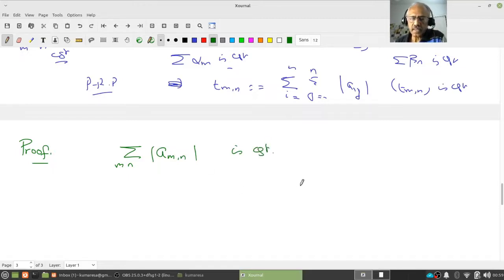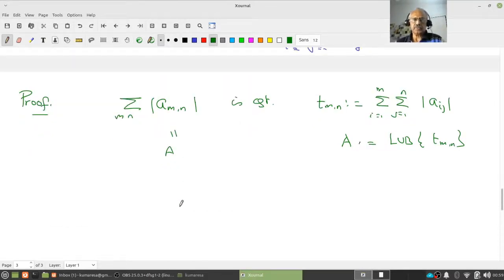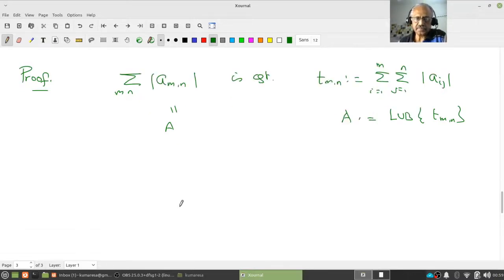Notice that we already know that if t_mn are the partial sums of this, then the sum is nothing other than the LUB of t_mn. This we have seen in the last lemma, right? Now I want to prove one. We will prove that one iterated sum exists.